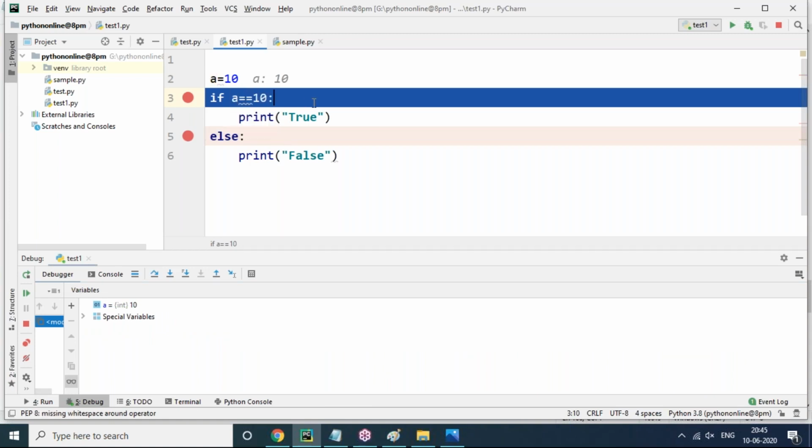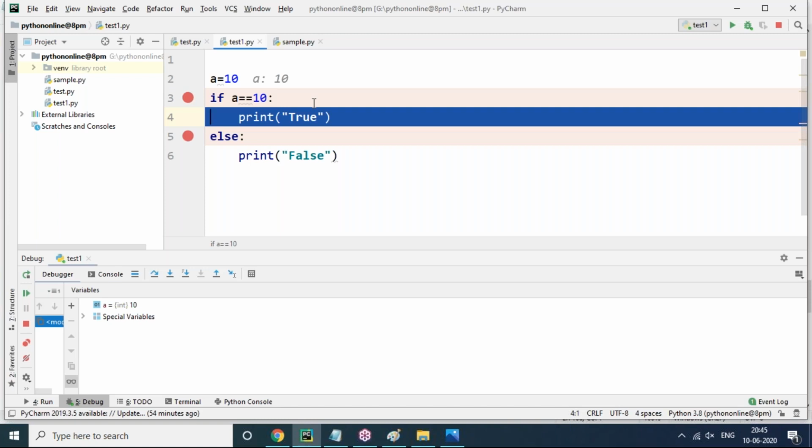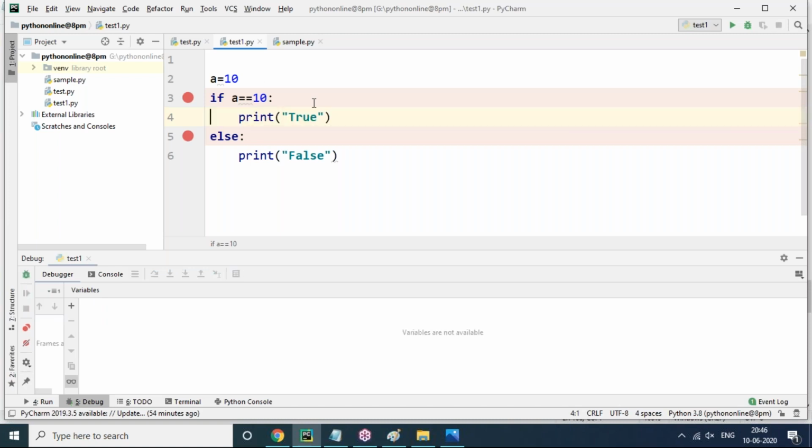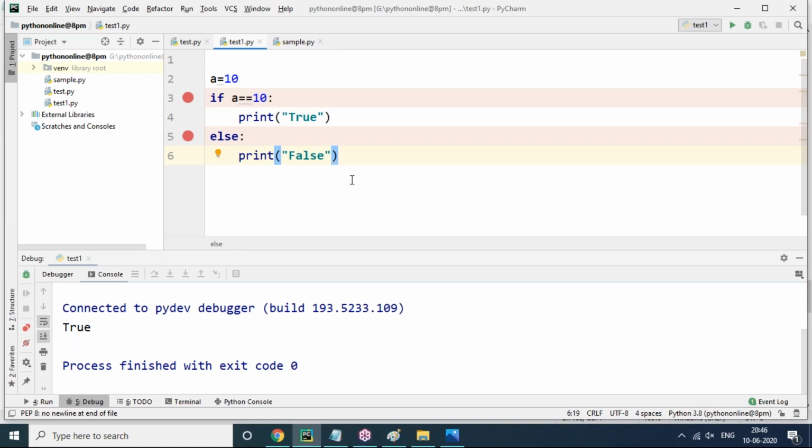true. True means whenever I press function key plus F8, control will jump into the if block. Then again when we press F8, control will not jump into the else block print statement, it will be ignored, because as per my requirement, if the condition is true, then the if block will execute. If the condition is false, then the else block will execute. But here in my case, the condition is true. That's why whenever I press F8, it will jump out of the block. Then the console window will return a true statement. This is called a simple if else block.